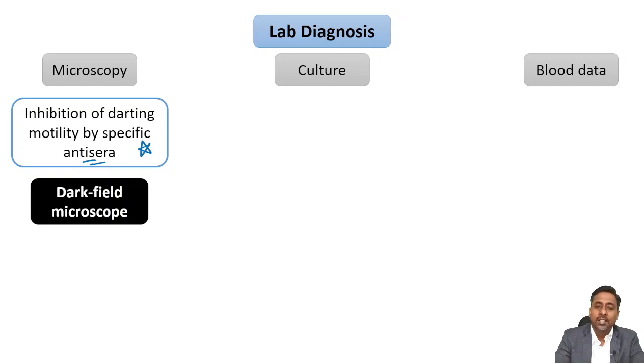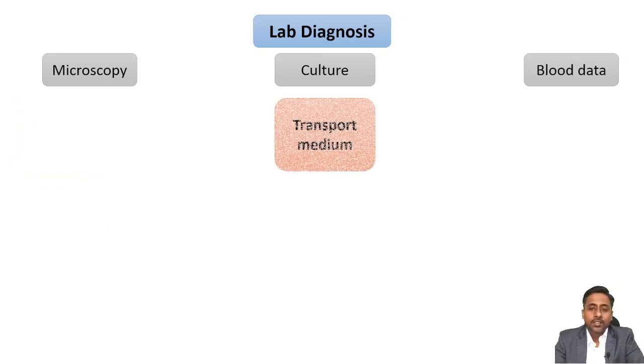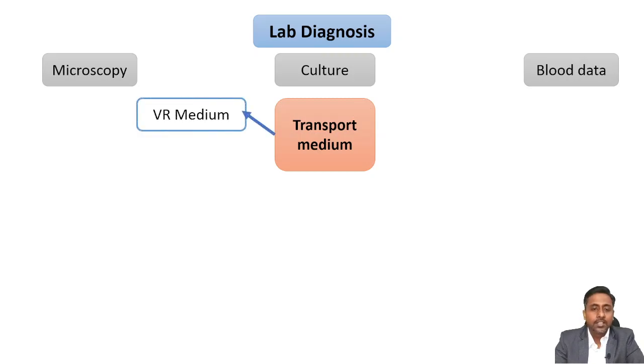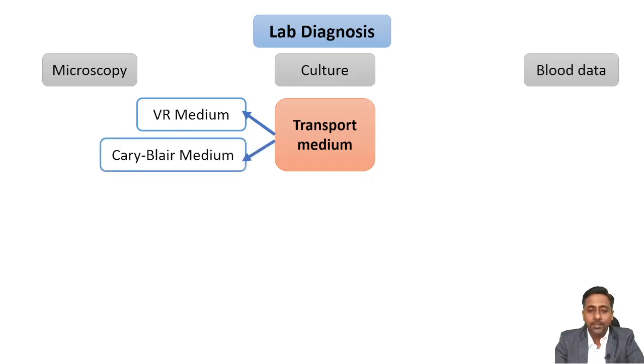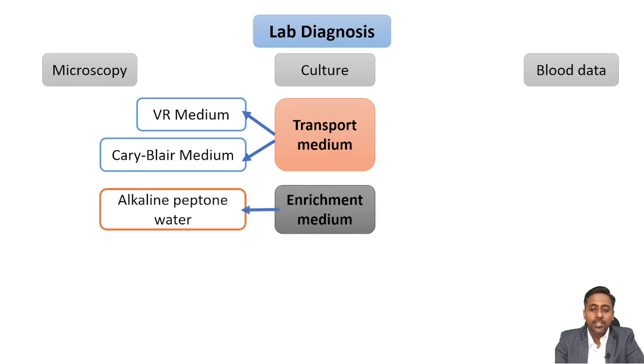And culture, if you see, the transport medium used to transport the specimen are this Venkatraman Ramakrishnan medium and this Cary Blair medium. Okay, so these two are the transport medium used to transport the stool for culture of Vibrio cholerae. Apart from this, we can also use enrichment medium while transporting, and the commonest enrichment medium which is also used as a transport medium is alkaline peptone water.